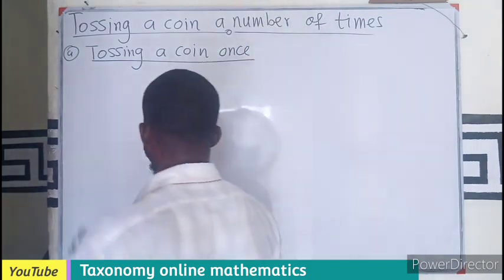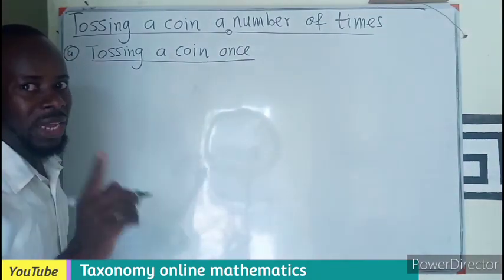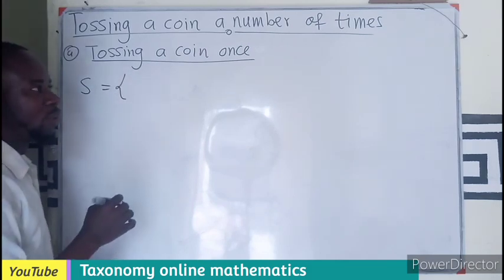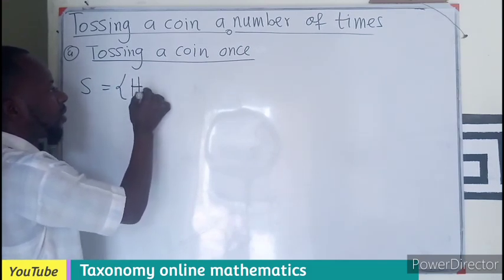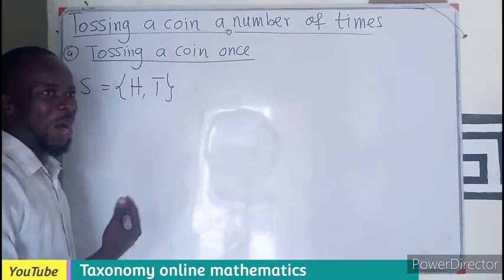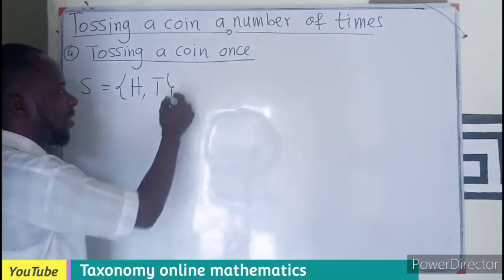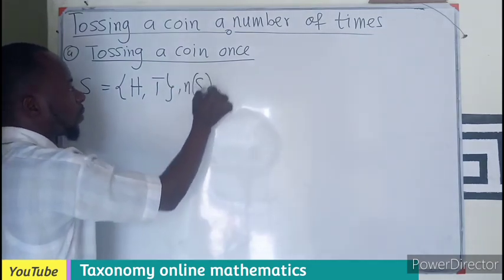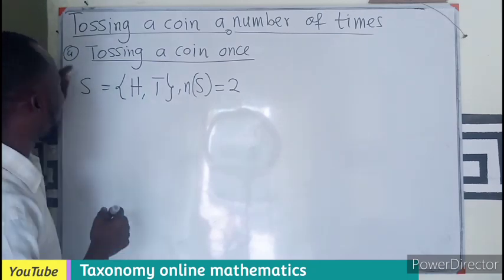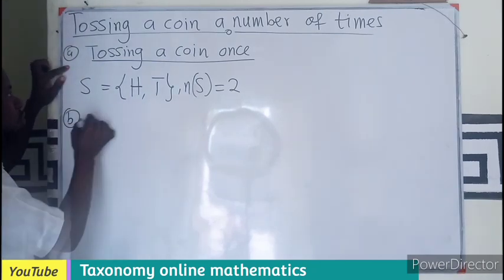So if you are tossing a coin once, your possible outcome or sample space is going to be made up of a head and a tail. In this case, how many possible outcomes are we expecting? We are expecting two possible outcomes. Now, what if we are tossing that coin twice?